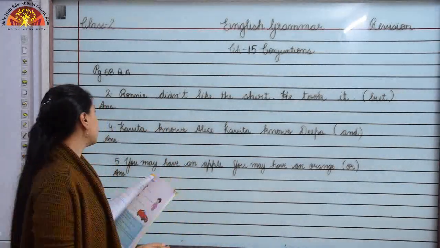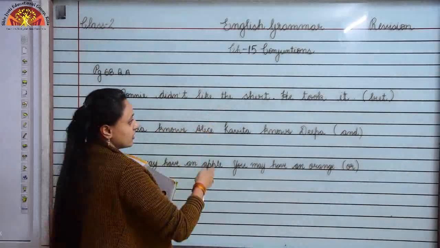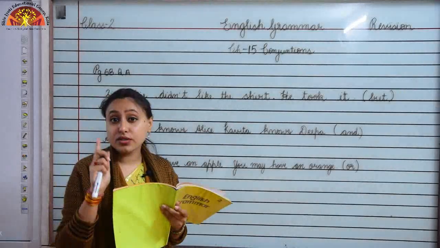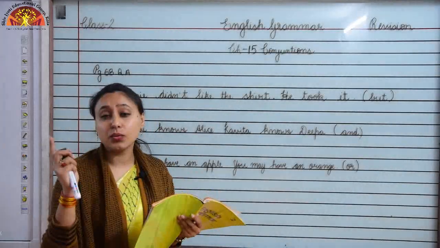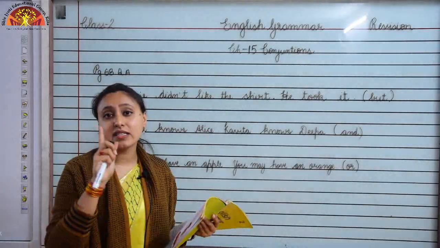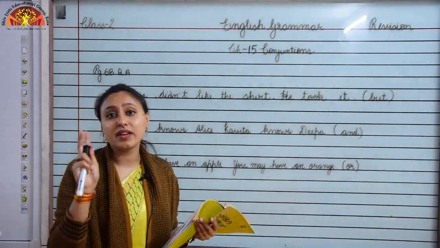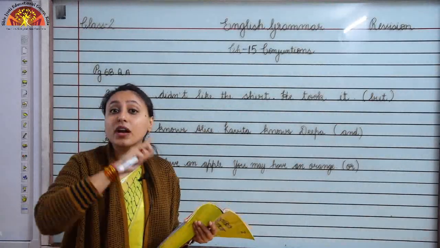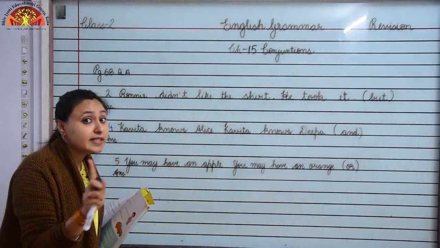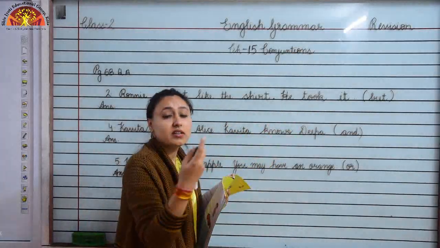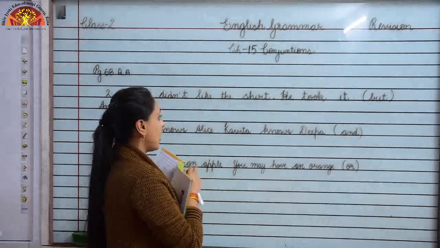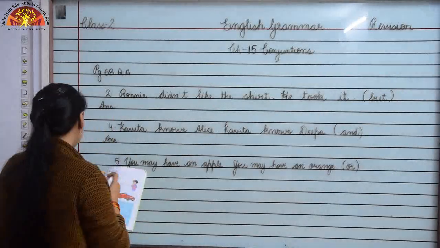So children, look at number 2. Ronnie didn't like the shirt, he took it. But is given to you in a sentence. So children, you have already learnt that when do we use the conjunction word but? Whenever sentences are of different ideas, okay. Whenever the sentences are of opposite ideas. Look over here, Ronnie didn't like the shirt, but still he took it. So how will we join it? We will join it using but.